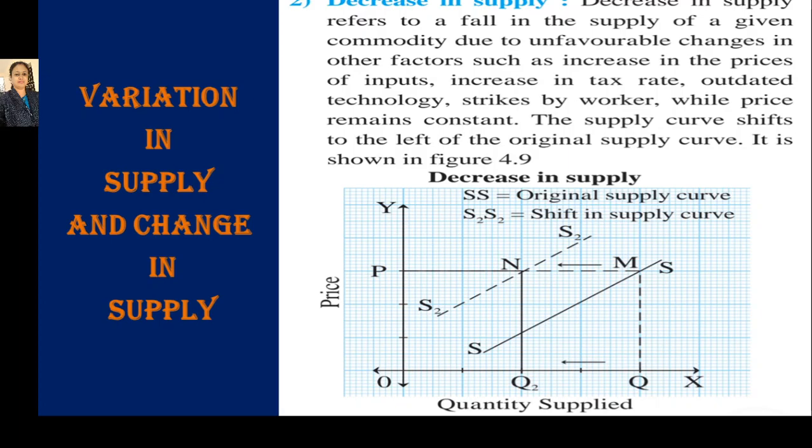These are some reasons due to which decrease in supply occurs. But the important thing is that there is a shift in the supply curve to the backward direction or leftward direction.